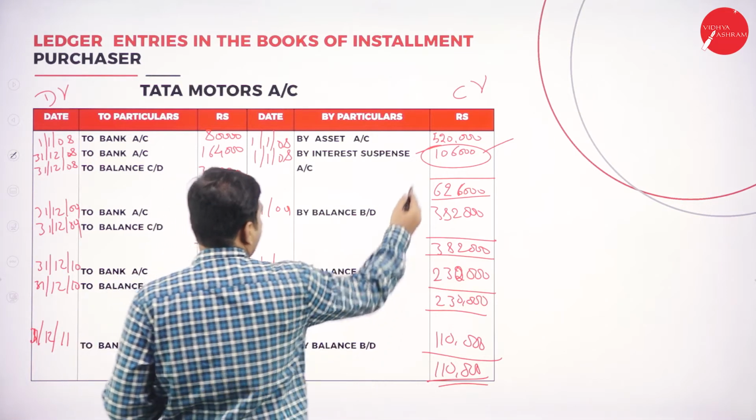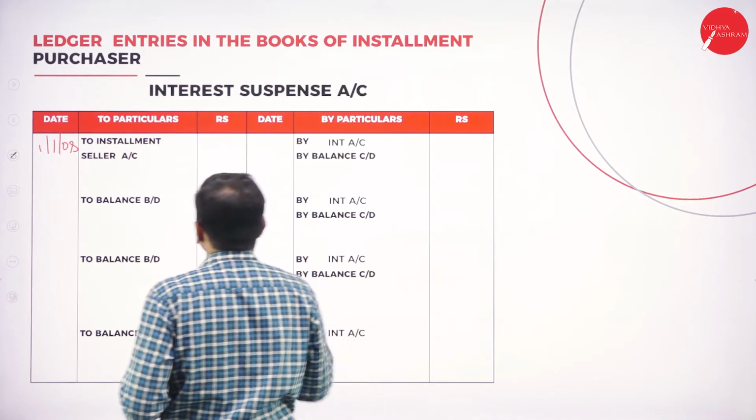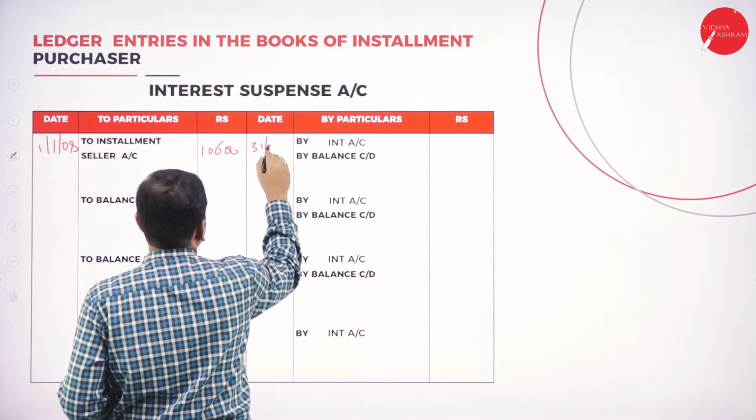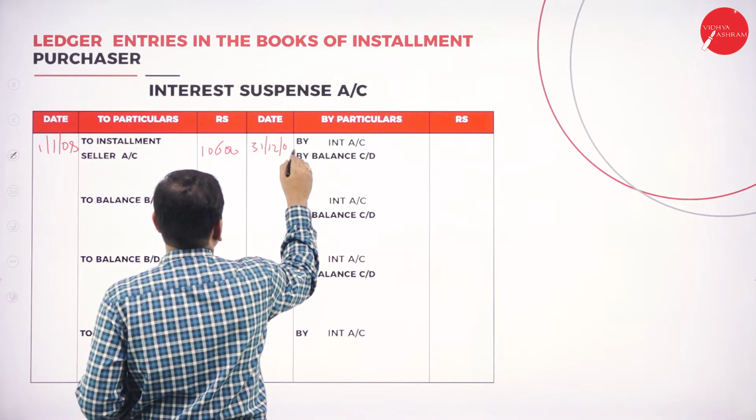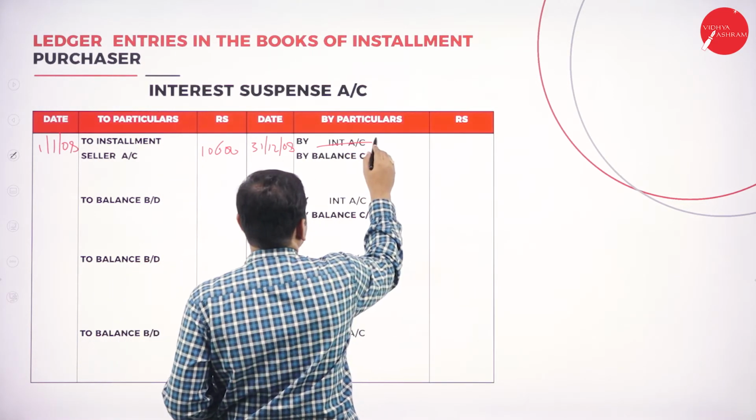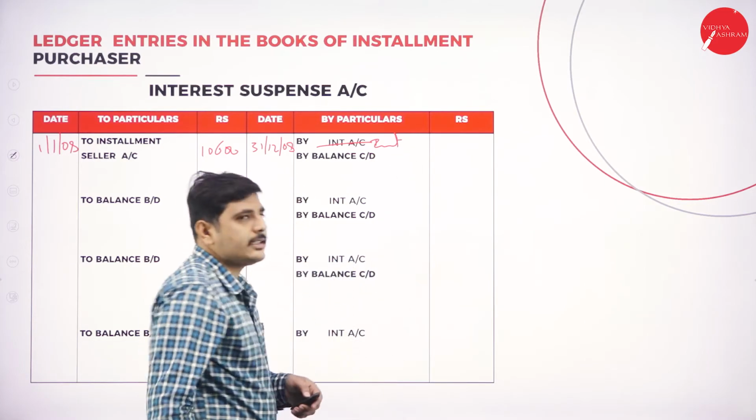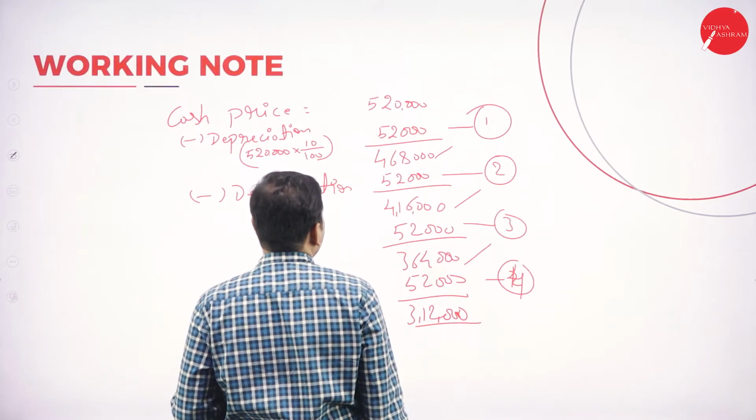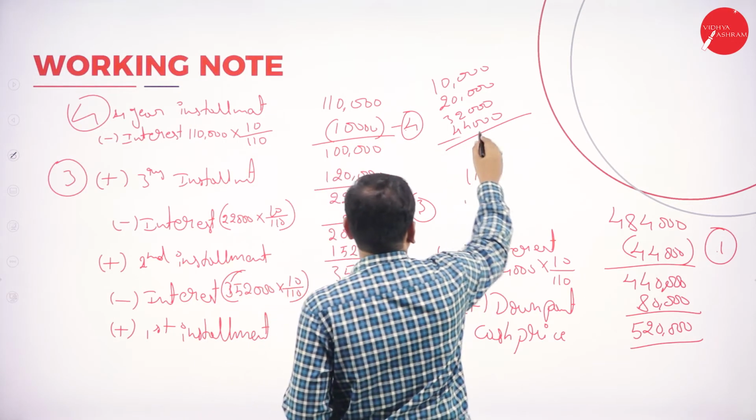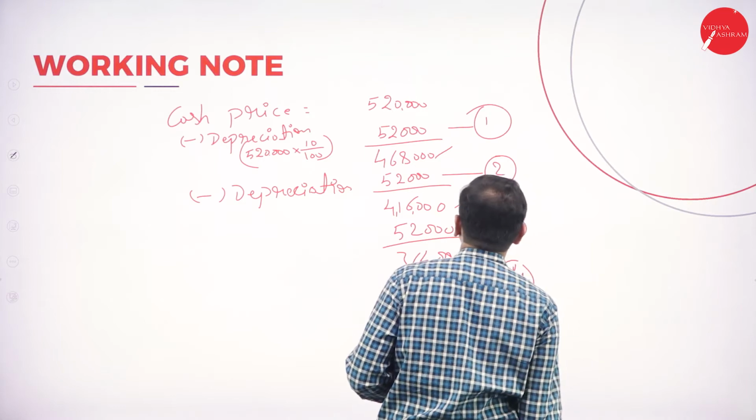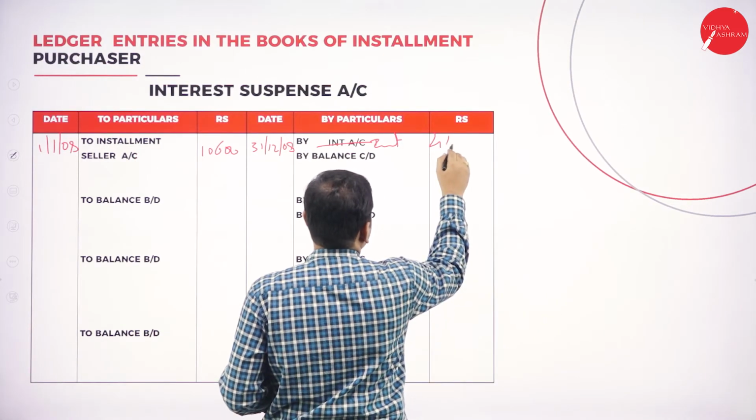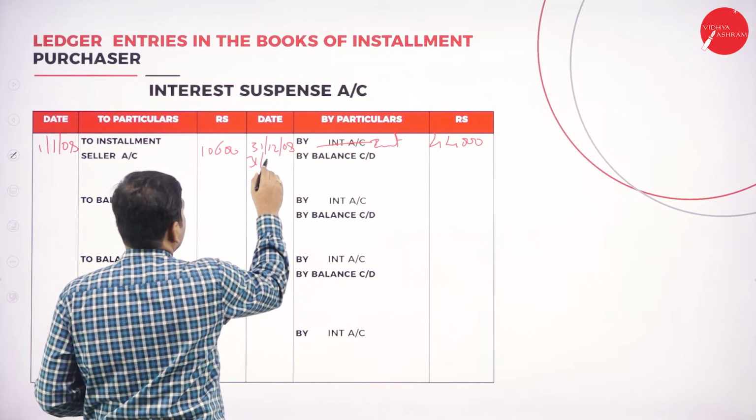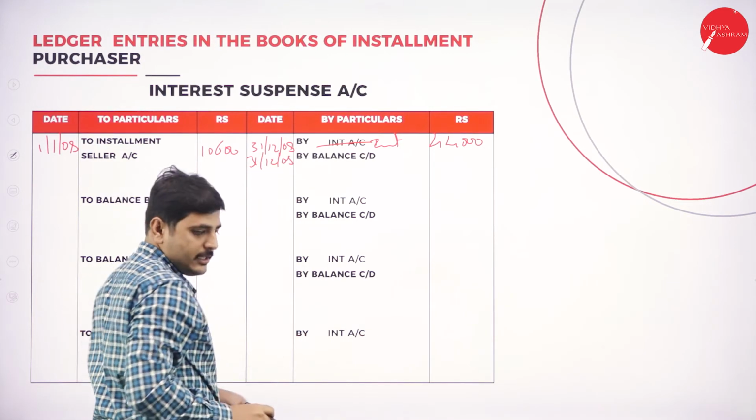What is the total interest we have paid? We have paid interest of 1,06,000. Again, on the last date, 31st December 2008, we have to show it as an interest account. What is the first year interest we are paying? We are paying first year interest of 44,000. Here it is 44,000. Again, the balance will be carried down for the next year.